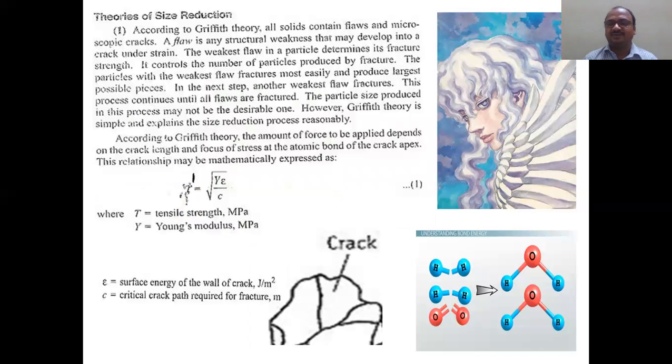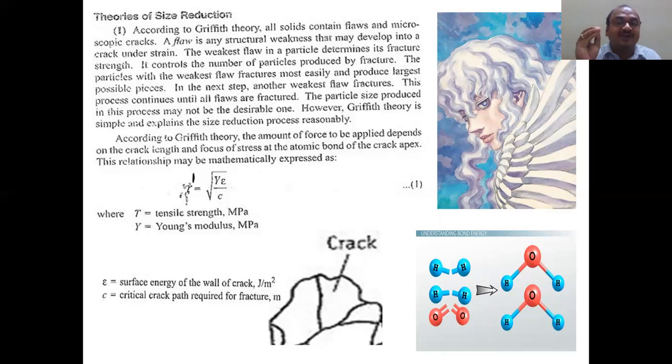First theory, Griffith's theory. Whenever Griffith comes, keep in mind that this fellow told one very interesting point. According to Griffith's theory, there is a flaw.